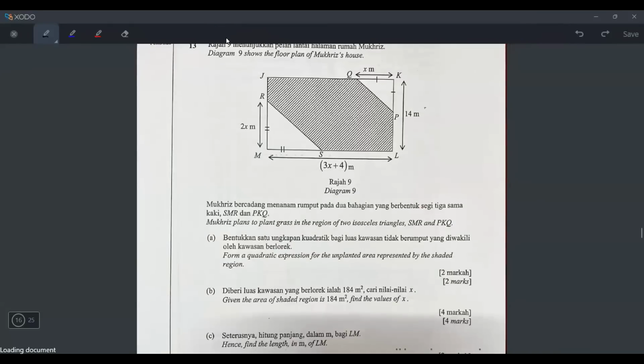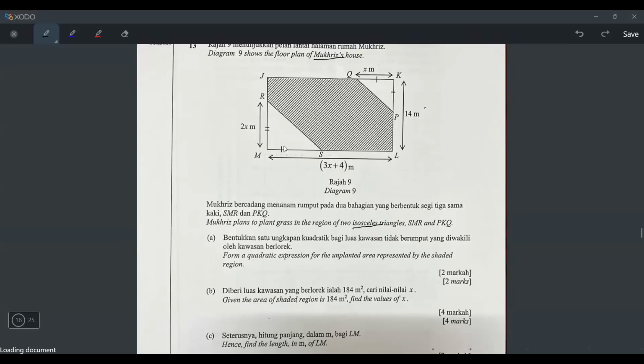Okay, let's continue with 13. Diagram 9 shows the floor plan of Mukri's house. So this is the floor plan for Mukri's house. And then they say Mukri plans to plant grass in the region of two isosceles triangles SMR and PKQ. So this is an isosceles triangle. This is also an isosceles triangle, but I don't have to label because they labelled for me already.